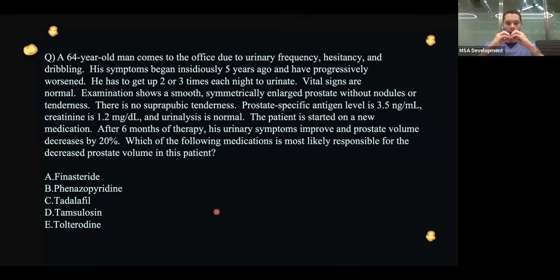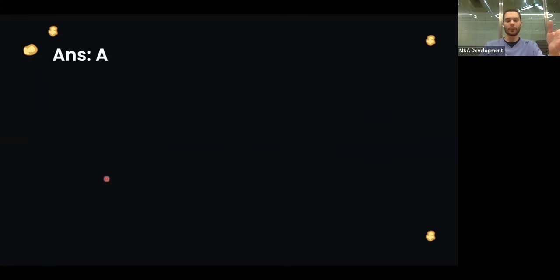The patient is started on a new medication. After 6 months of therapy, his urinary symptoms improve and prostate volume decreased by 20%. Which of the following medications is most likely responsible for the decreased prostate volume in this patient? So again, at the end, you can see a hint for it: which of the following medications is most likely responsible for the decreased prostate volume, so decreased size essentially. And the only drug that can do that are 5-alpha reductase inhibitors. In this situation, it would be finasteride. Okay.